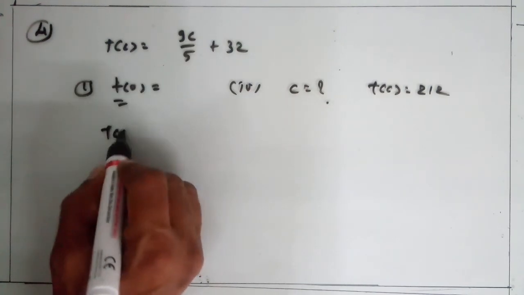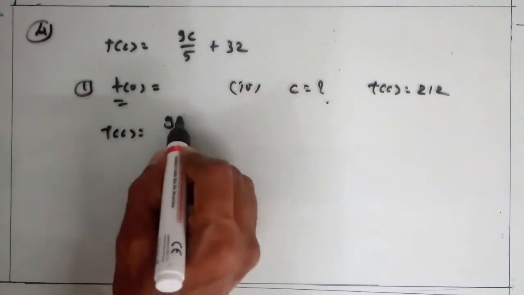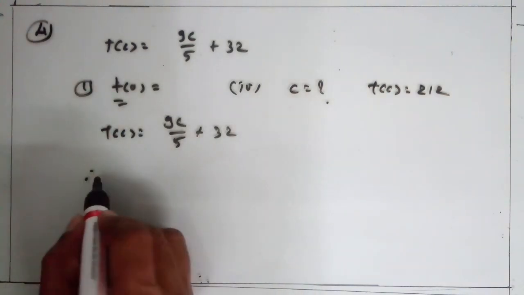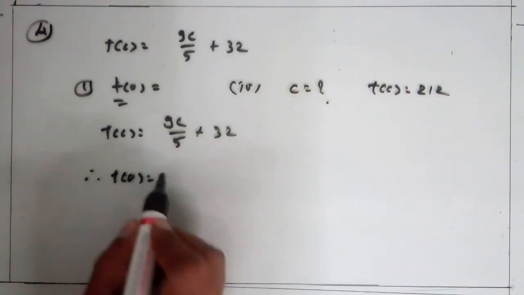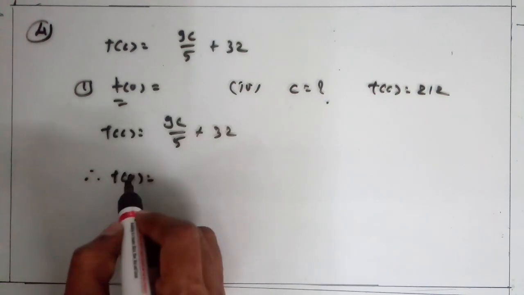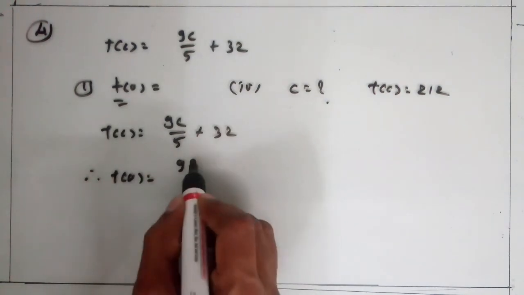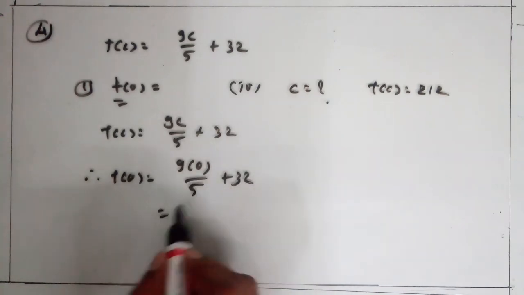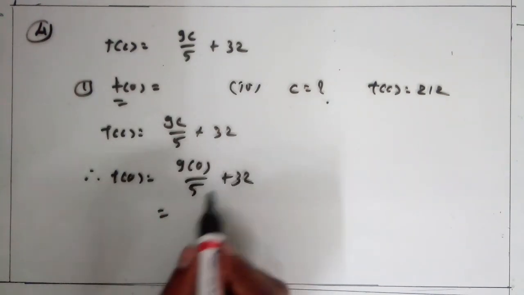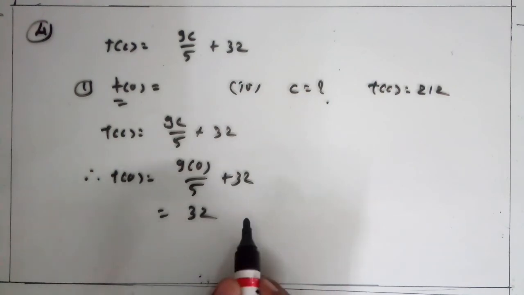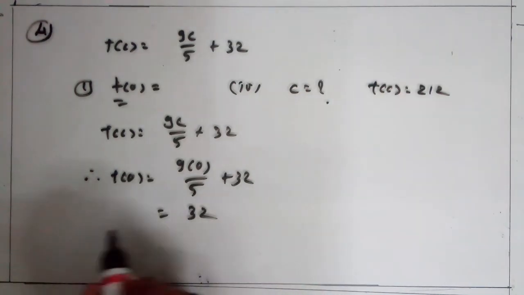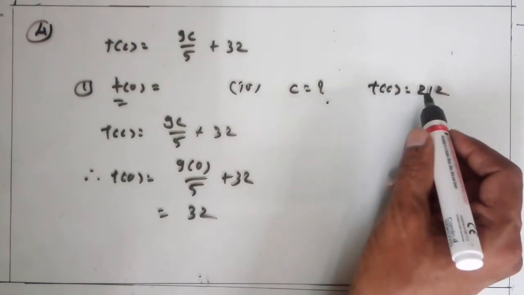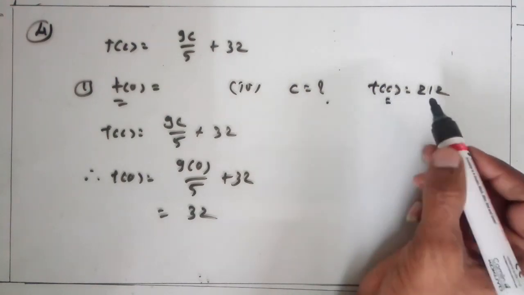Here t(c) = 9c/5 + 32 is given. Therefore in place of c write 0. t(0) = 9 × 0/5 + 32, so this becomes 0 + 32, which is 32. Clear? Now t(c) is given as 212, then we find c.